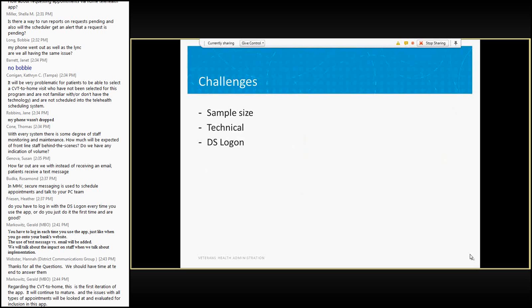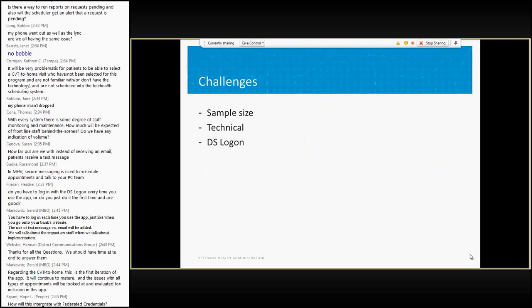But the technical problems that were encountered by some of the veterans who tried to not only register for or eventually use this DS Logon were out of our control to rectify. So that, in its sense, is a challenge and means we are looking at other methods of authentication for veterans to use this application as we move forward to the future.